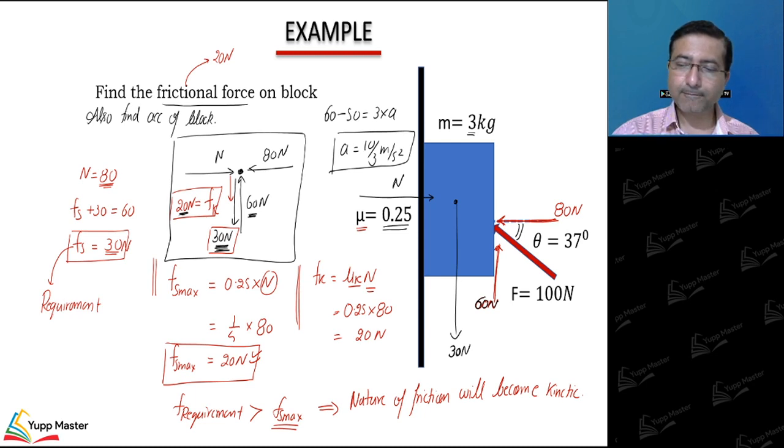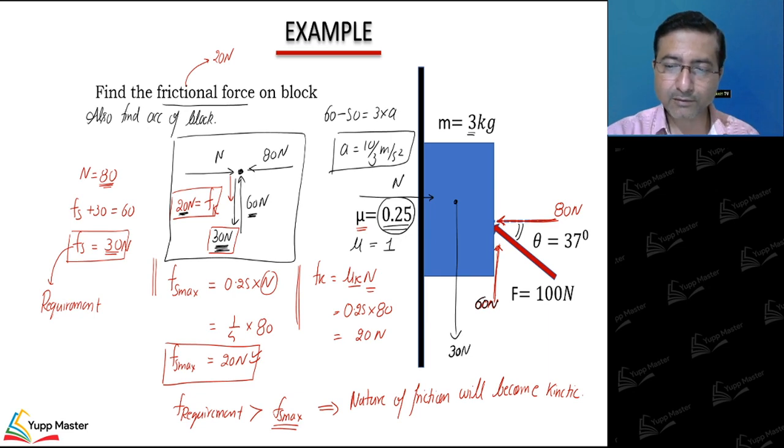Now if I make this coefficient of friction instead of 0.25, if I say coefficient of friction is 1 here, in that case what would be the frictional force and what is the acceleration if coefficient of friction is made 1? So same way I'll draw free body diagram.